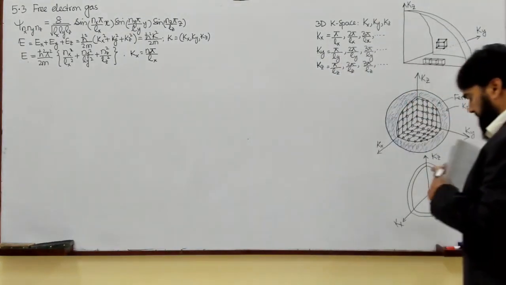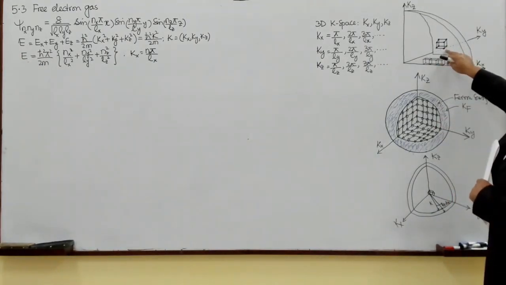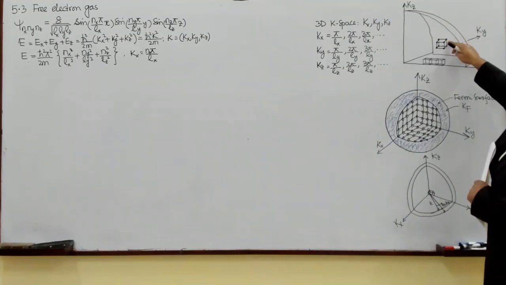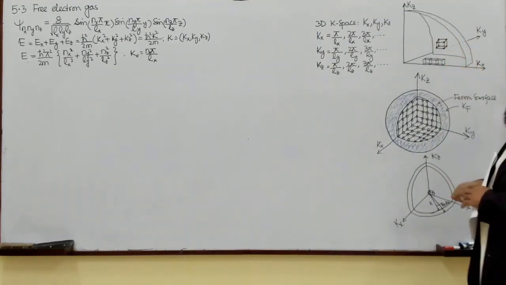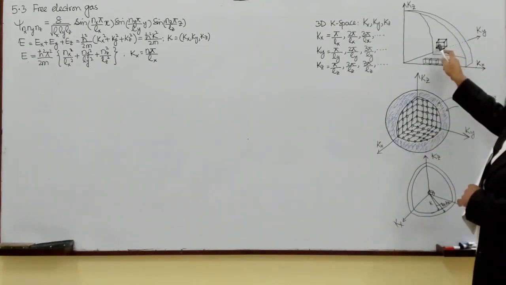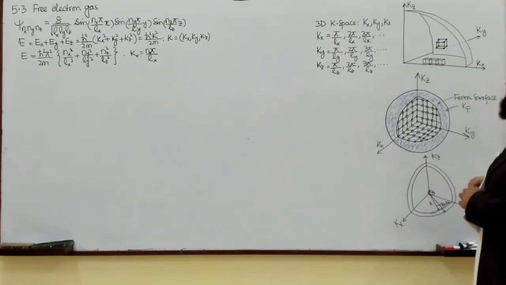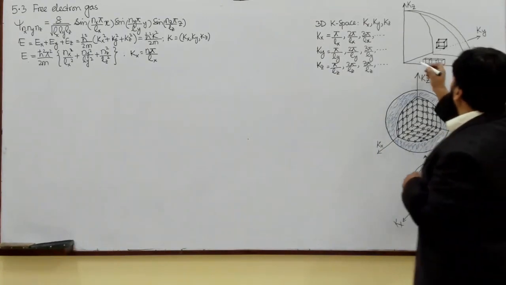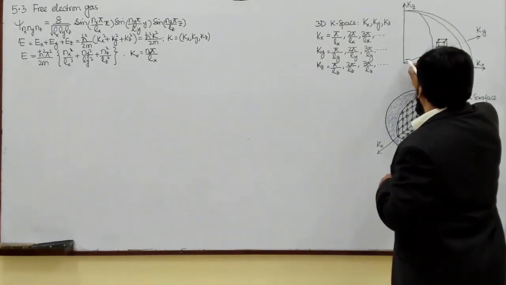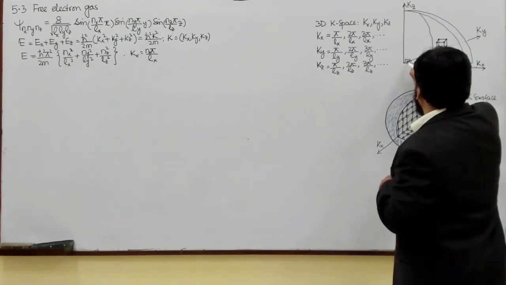It will go on. So if I consider inside this sphere, this cube, and on this cube, let's say I am having the electrons on each corner. Now this cube has kx, ky, and kz here. So the very first cube will be here. Let me plot here, although it will be hard to see.